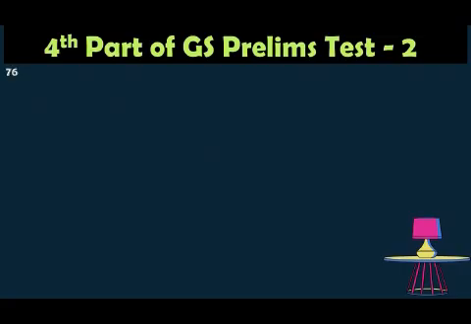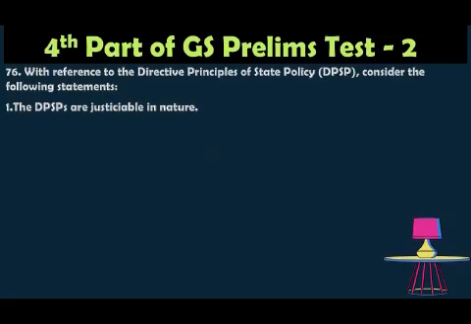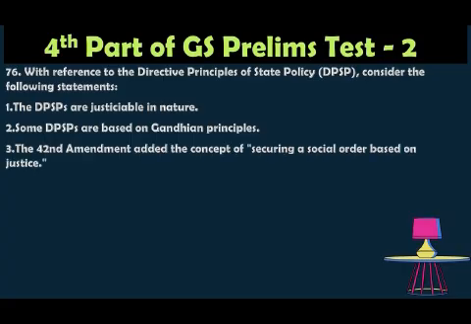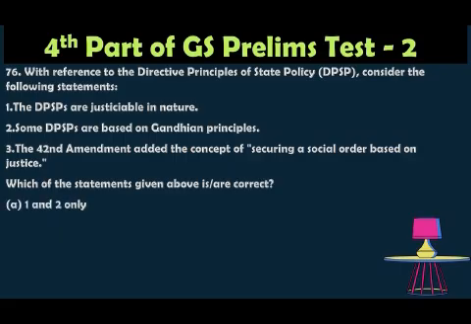Question number 76. With reference to the Directive Principles of State Policy, DPSP, consider the following statements. 1. DPSP is justiciable in nature. 2. Some DPSPs are based on the Gandhian principle. 3. The 42nd Amendment added the concept of securing a social order based on justice. Which of the statements given above is correct? Option A, 1 and 2 only. Option B, 2 and 3 only. Option C, 1 and 3 only. Option D, 1, 2 and 3.